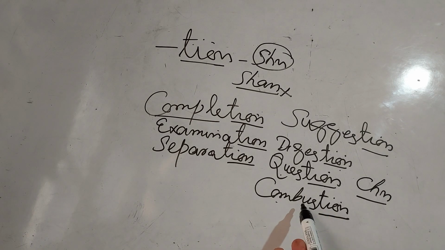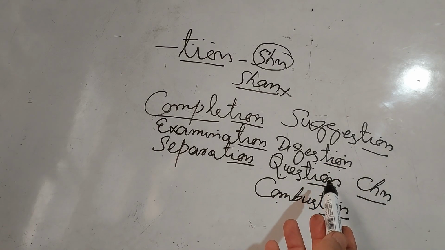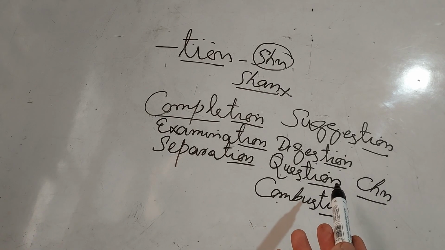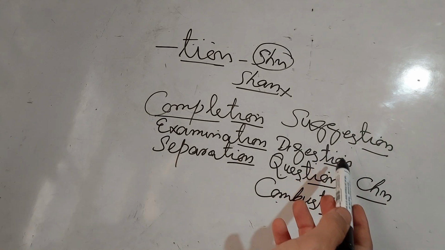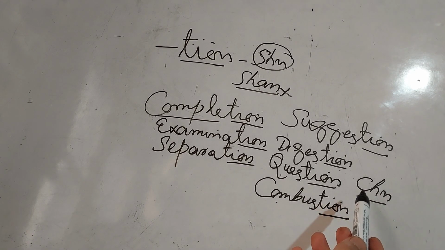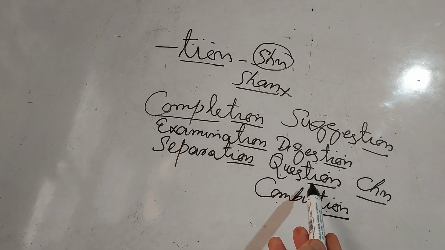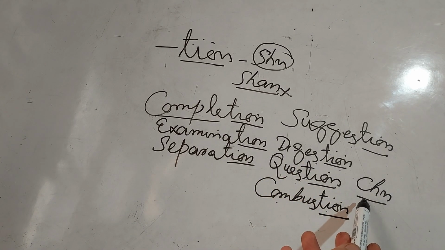Look here, these words have s. When tion is preceded by s, when tion follows s in a word, its sound is not shun, it is chun. These words have s before tion, that's why their sound is chun, not shun. This is the rule for the sound change in the last part of the word, the tion part, because it is preceded by s in the whole word. That's why it is chun, it is not shun.